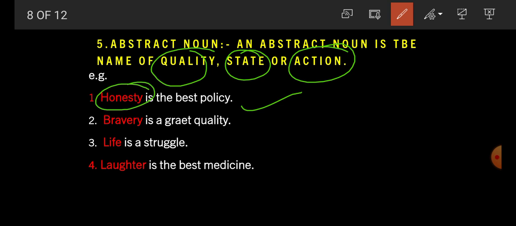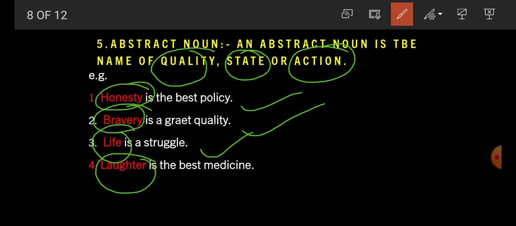Second example, bravery is a great quality. Here again, bravery indicates quality. Life is a struggle. So what is life here, student? Life is a state. Now fourth example, laughter is the best medicine. So what is laughter here, student? Laughter is an action. So what is an abstract noun? An abstract noun is the name of a quality, state or action. For example, honesty and bravery indicate quality, life indicates state, and laughter indicates action. So they all are abstract nouns.